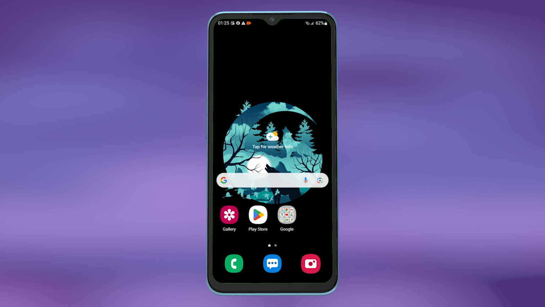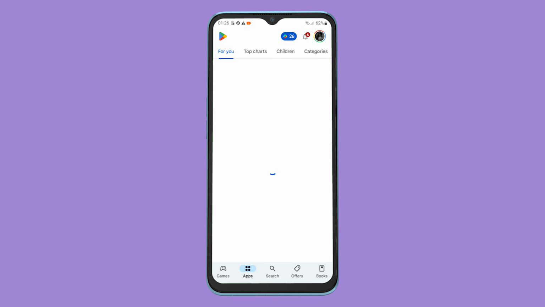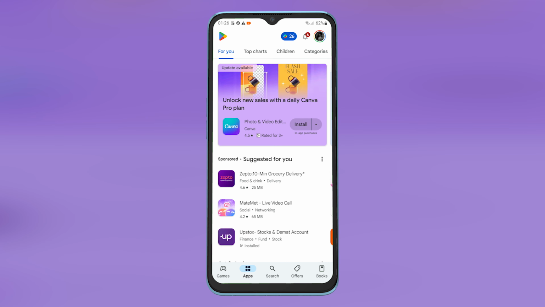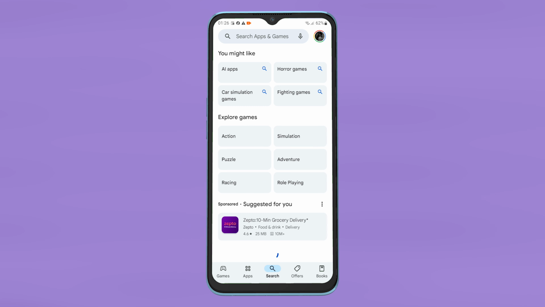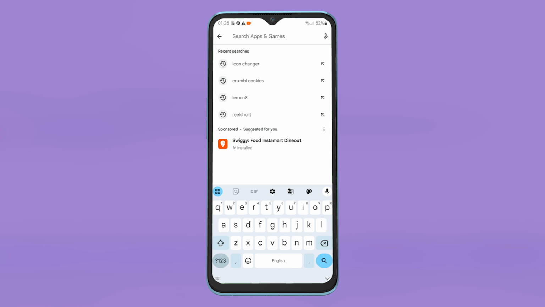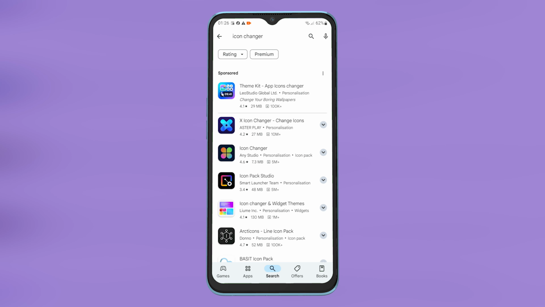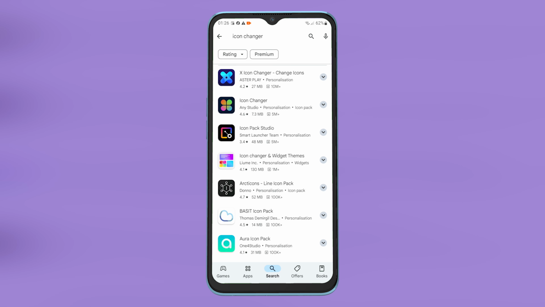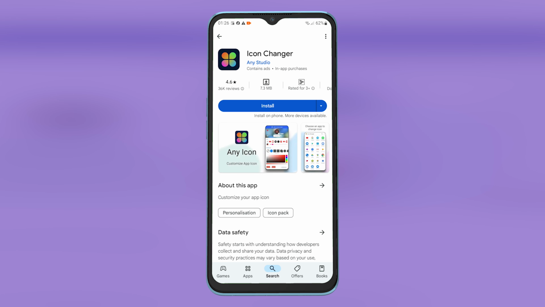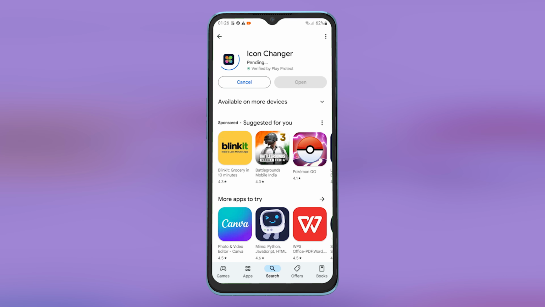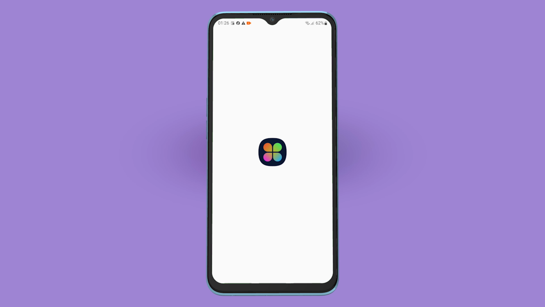In today's video we are going to look at how to change the X app icon. First, open up Play Store, go to search and search for icon changer. Tap on this app. You need to install this particular one, so tap on install. Once the app is downloaded, then open it.